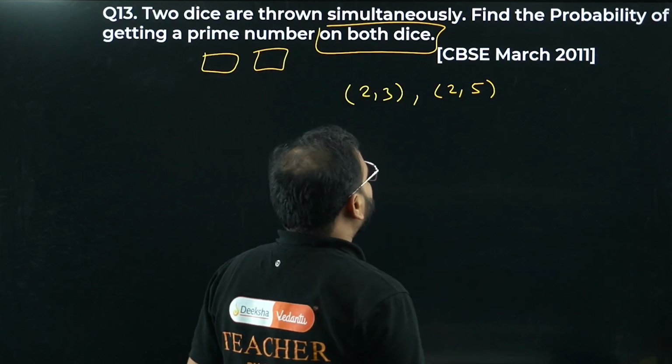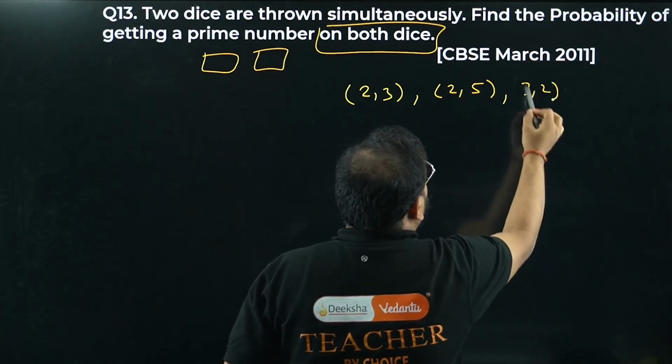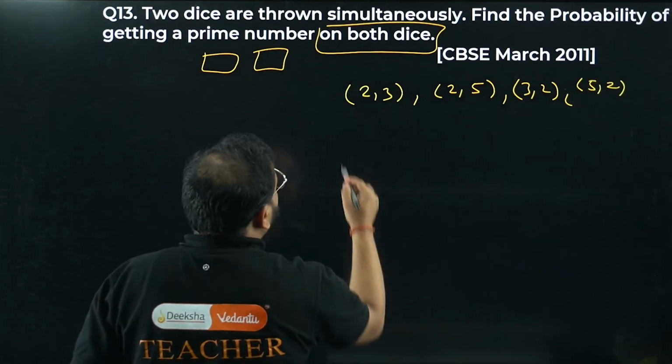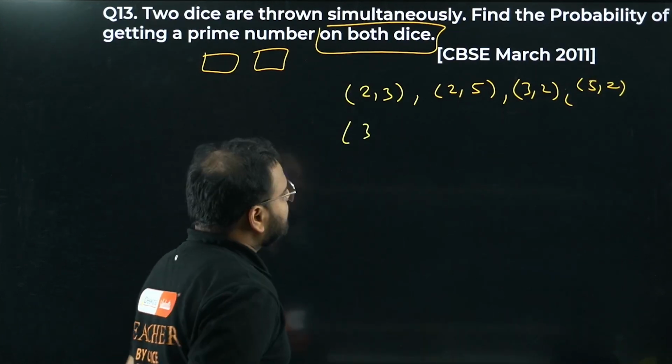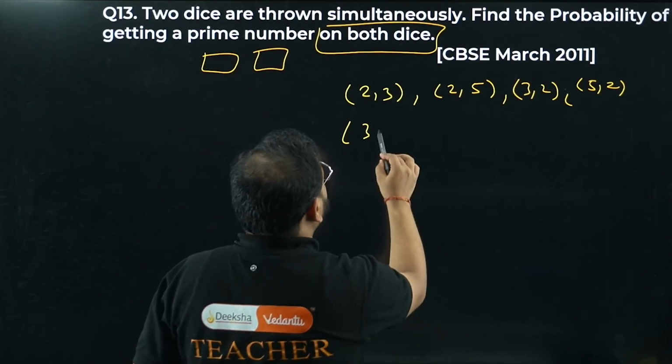So 2 3, 2 5. Over here you can write the same thing: 3 2 and 5 2. This is clear. What about 3? We have 3 with 2, which is already taken. 3 with 5 we can write. 3 with 5.